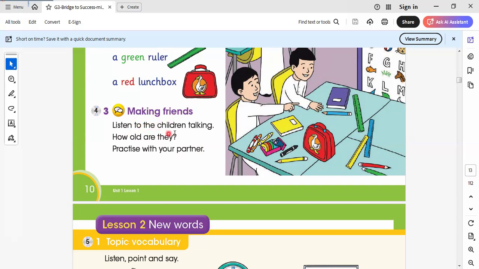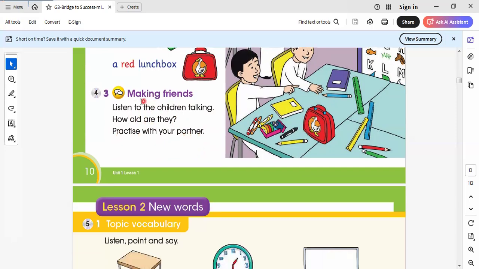Making friends. Listen to the teacher talking. How are they? Practice with your partner. Here we say making friends. Listen to the children talking. One of the children is saying to his classmate to pay attention to what the teacher is saying.